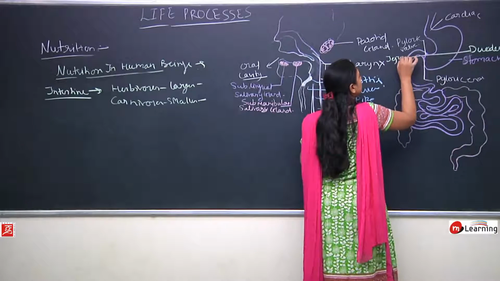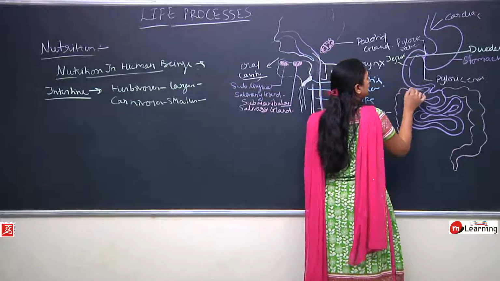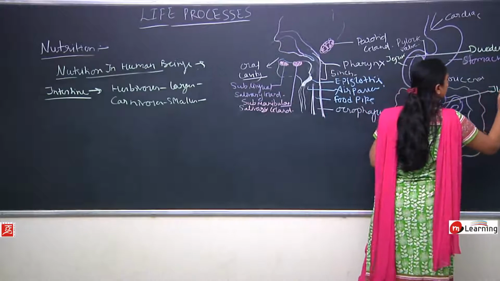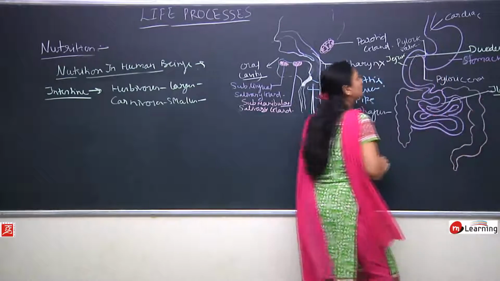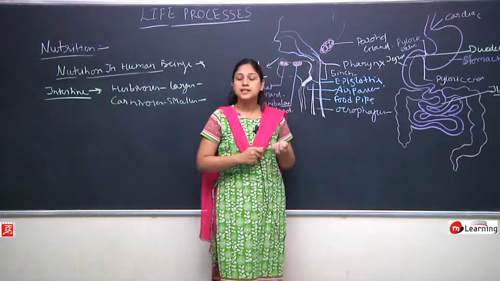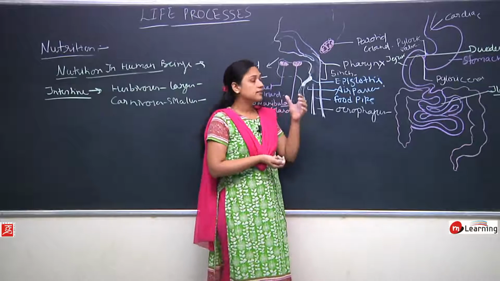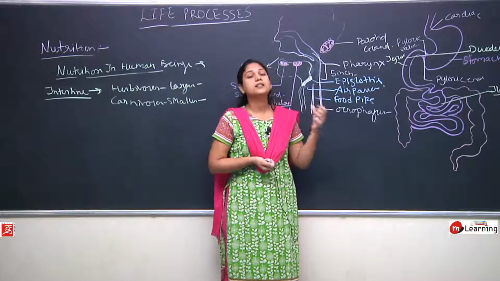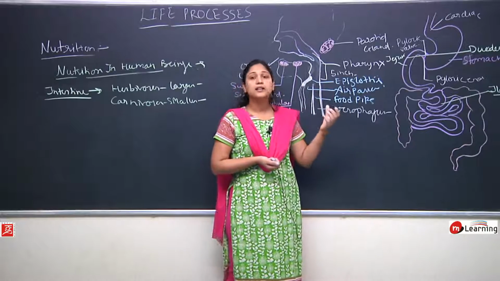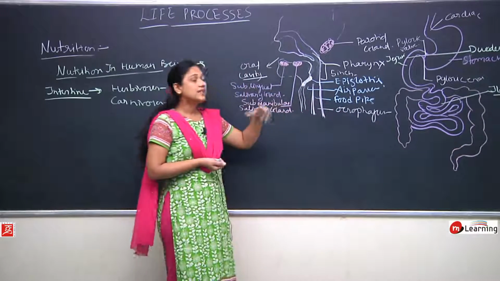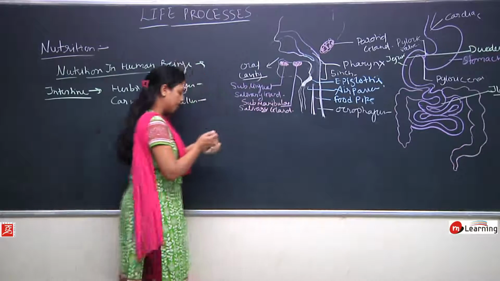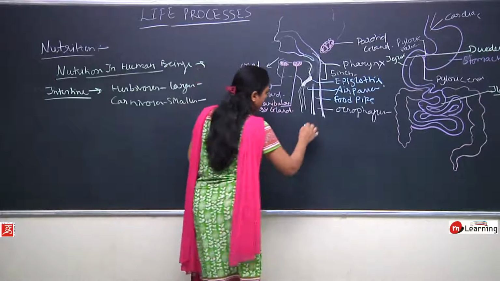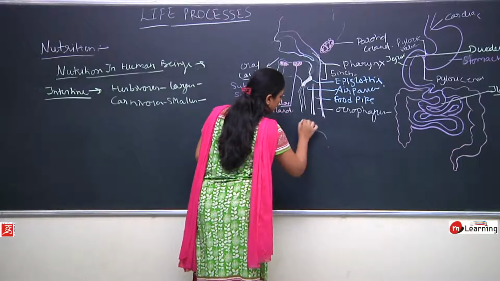Then jejunum and ileum. Okay. This last part is called ileum. In the jejunum, the juices from the pancreas and the gallbladder and the liver get secreted into the small intestine. Okay. Now we will see, like in this way the stomach is there,